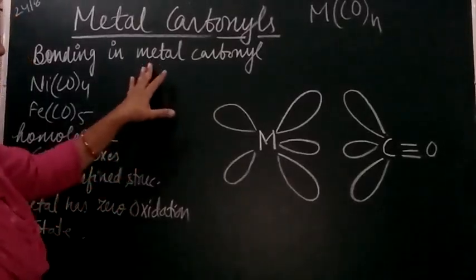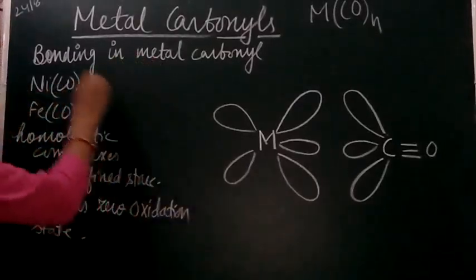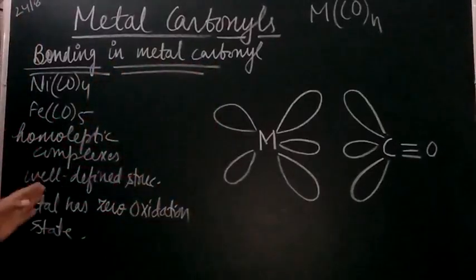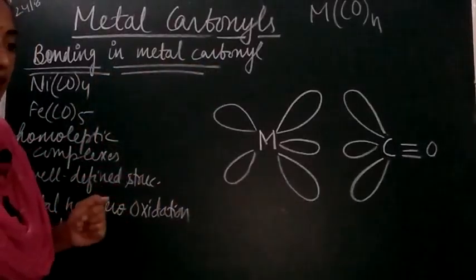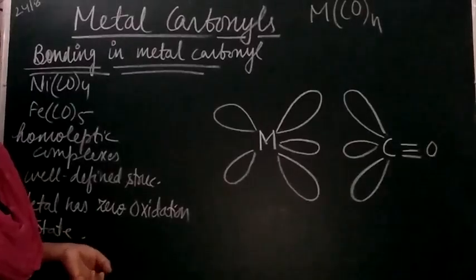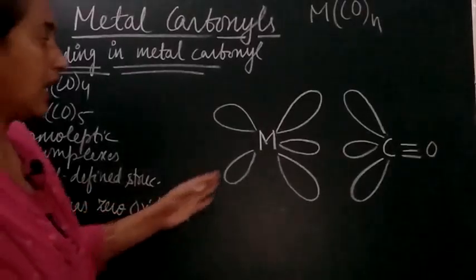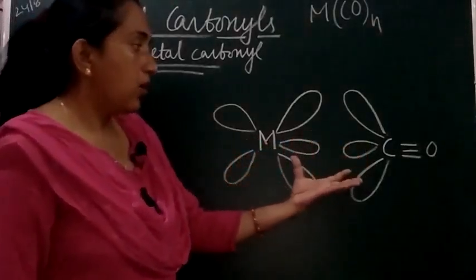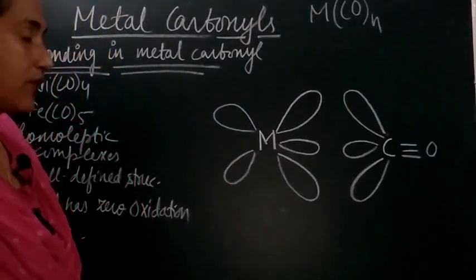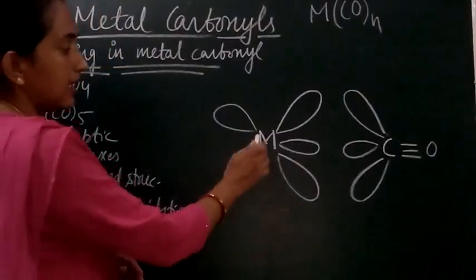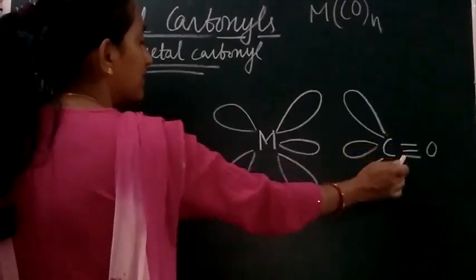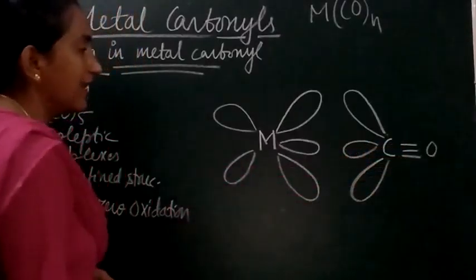Now we are going to discuss the bonding in the metal carbonyl. Students, the bonding in the metal carbonyl is slightly different because it has both sigma and pi bond characteristics. That means the metal and the carbonyl are held together by a sigma bond as well as a pi bond, right? So let's see here. This is the metal atom, and this is the carbonyl, a ligand here.